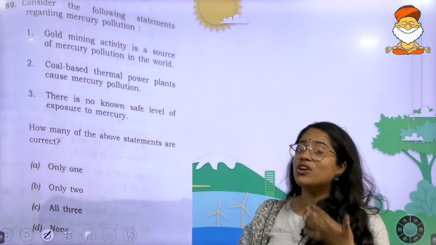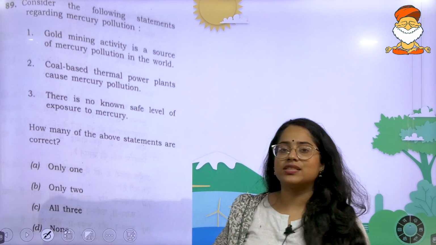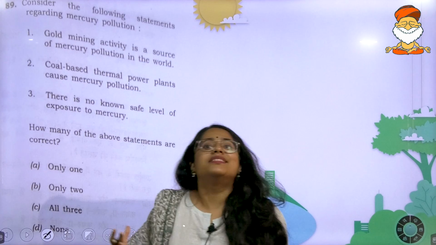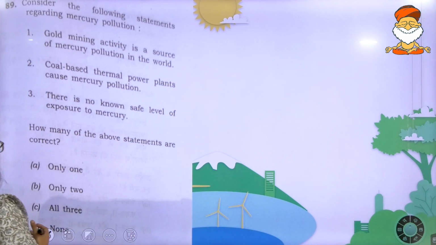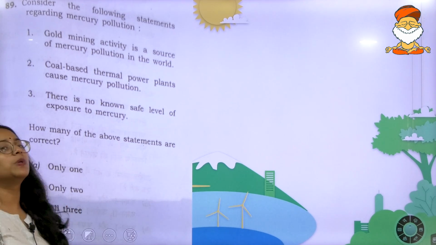For some reason or the other, we have a lot of questions related to gold this year, but this particular question was very happiness inducing for this reason. Look at the question. Consider the following statements regarding mercury pollution. Gold mining activity is a source of mercury pollution in the world.